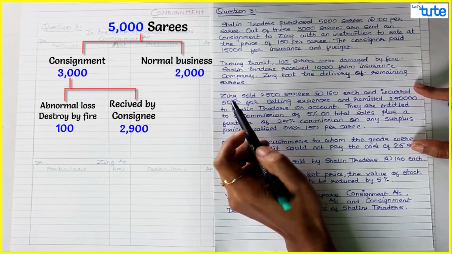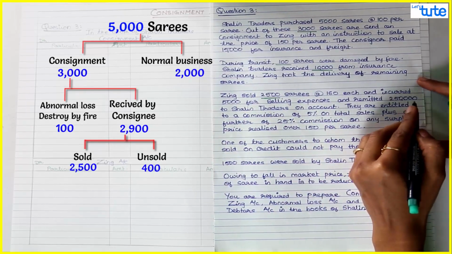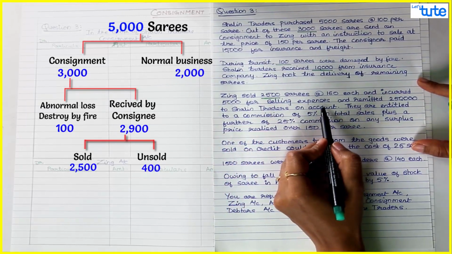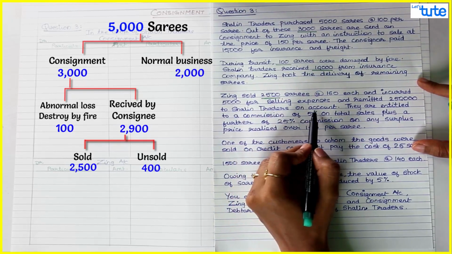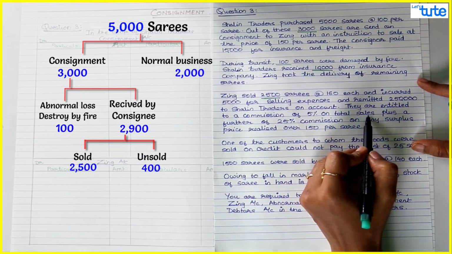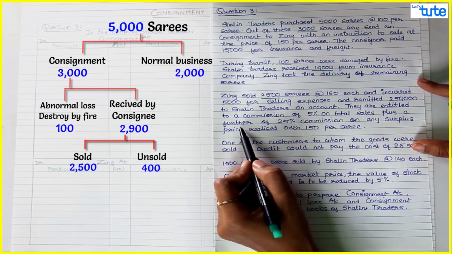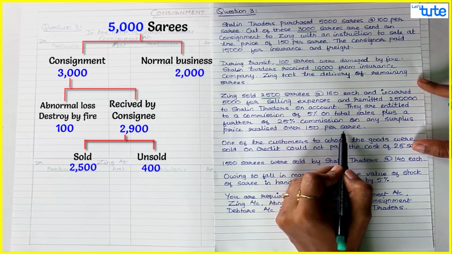Now consignee sold 2,500 sarees at rupees 160 each and incurred 5,000 for selling expenses and remitted 2,50,000 to Shalin Traders on account. They are entitled to a commission of 5% on total sales plus a further 25% commission on any surplus price realized over 150 per saree.